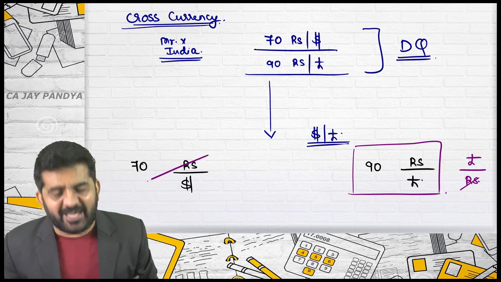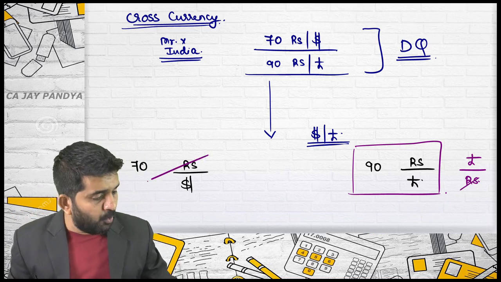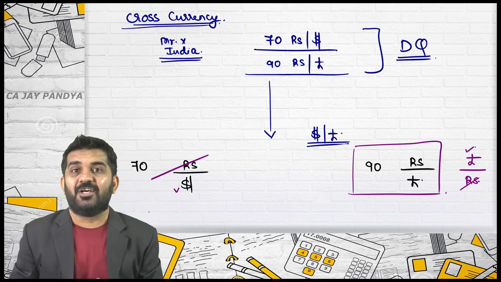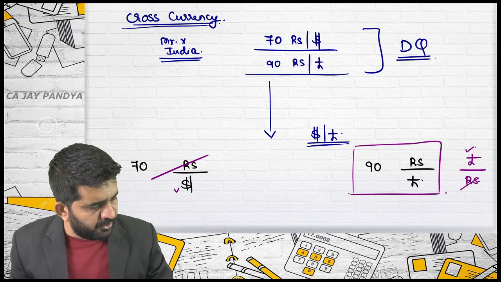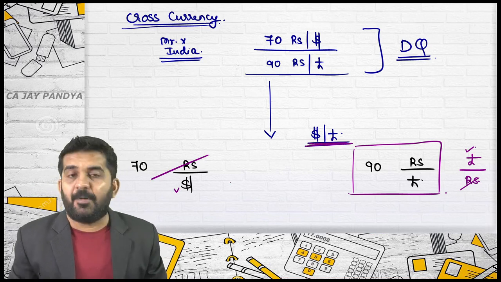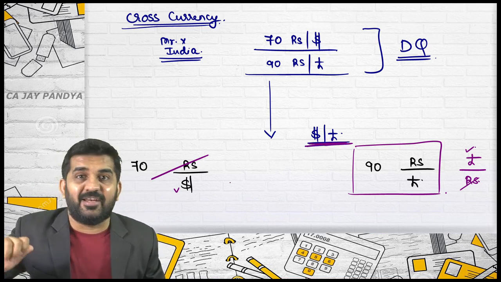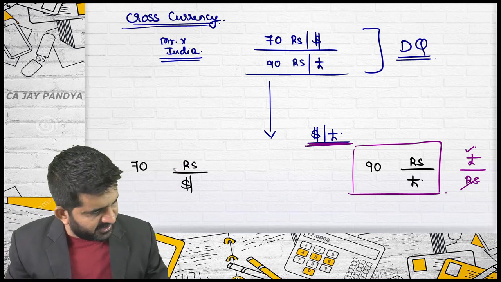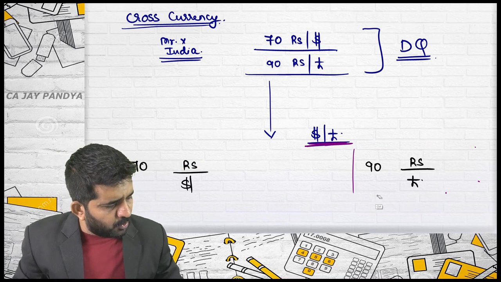The answer is yes. But then what will be the rate which I will be getting? It is a pound per dollar. Which rate do I want? Dollar per pound. Still I am not getting the desired rate. I need to reciprocal it again. Sorry. Try to concentrate once again. What is a good idea?